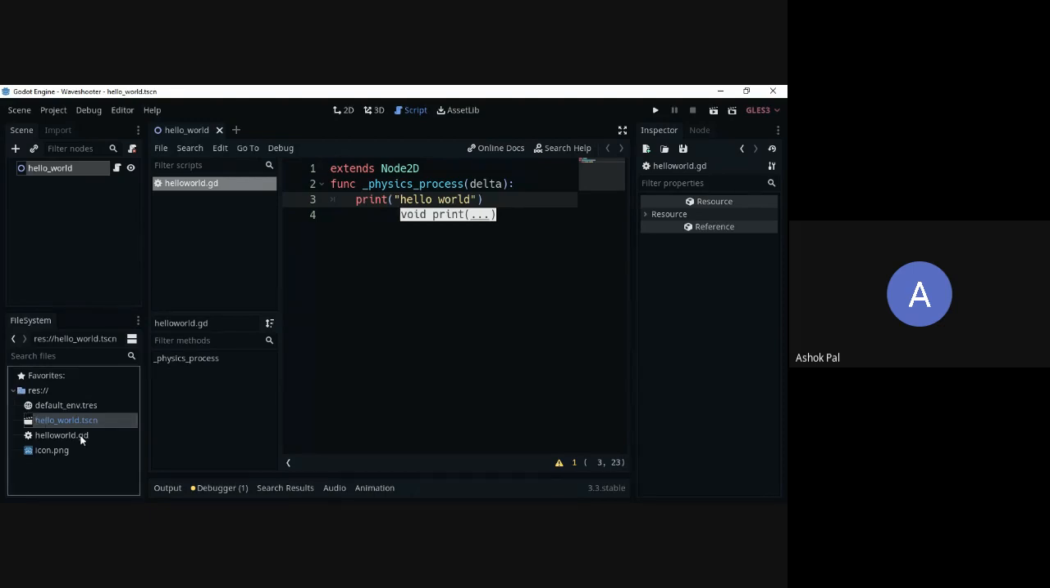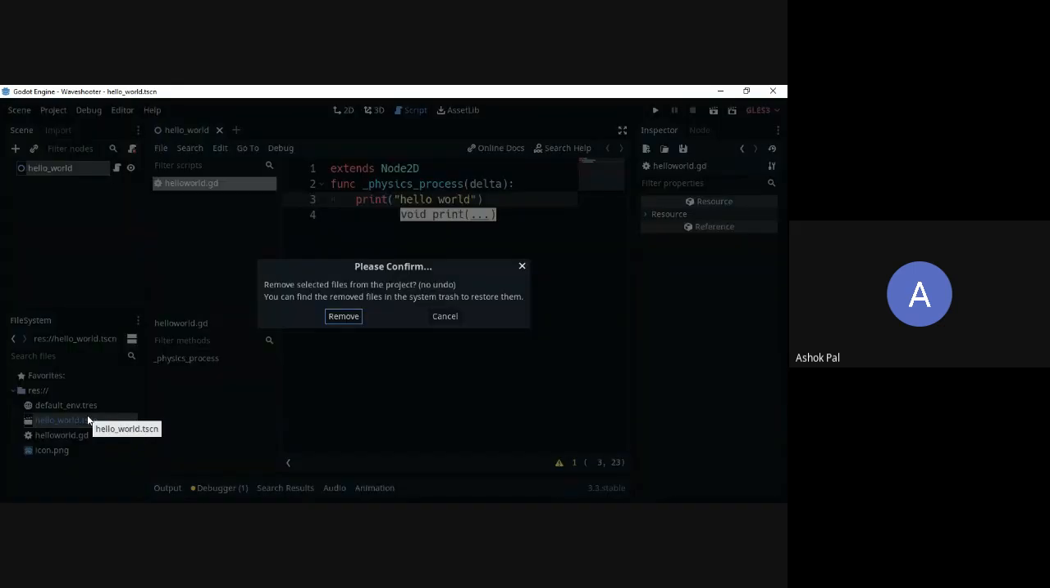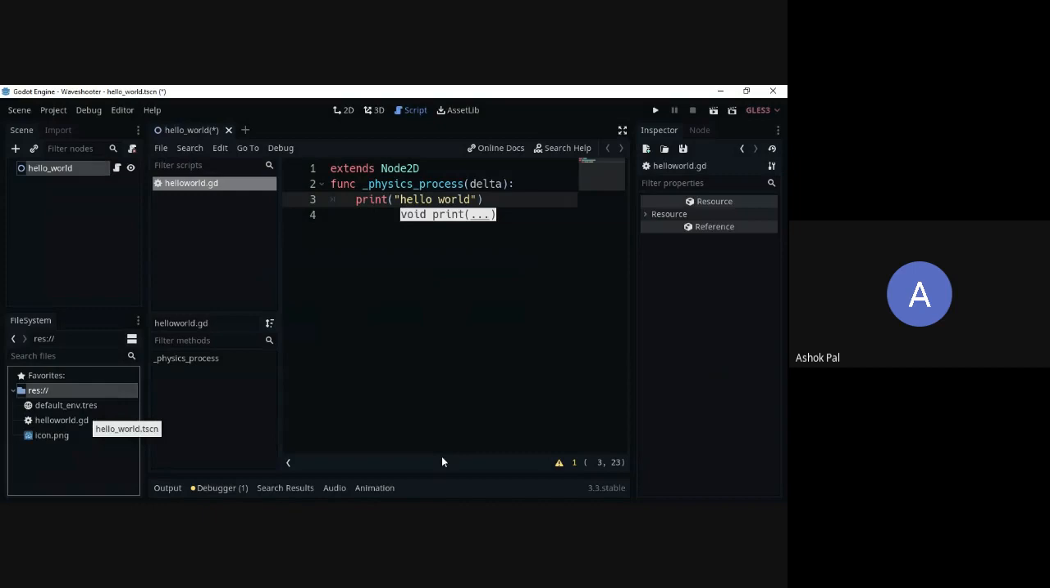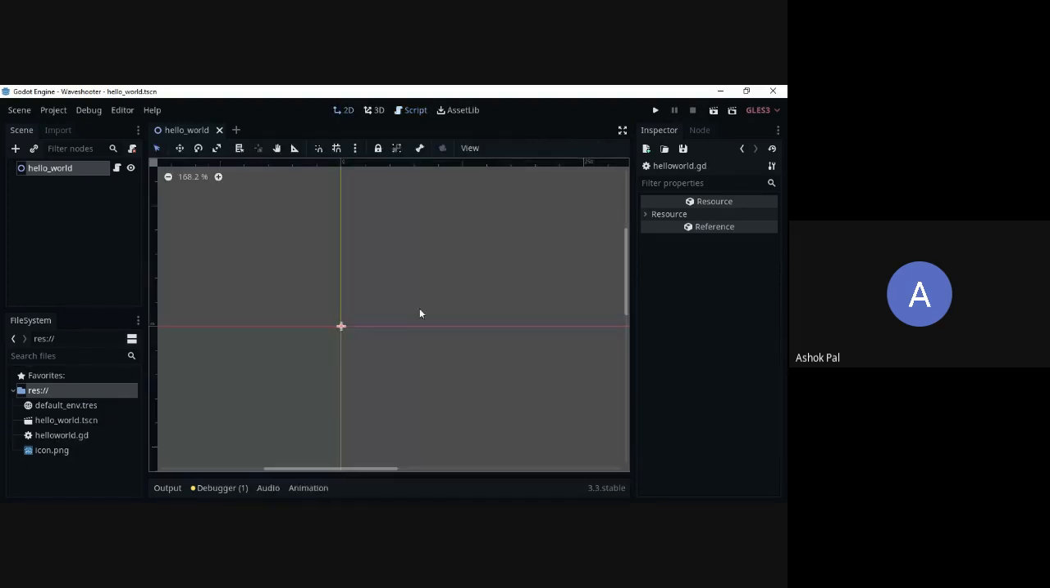Let me delete this file. Remove. Okay, the file has been deleted. Now there is an asterisk sign over here, which means the file is not saved. I will just press Control S and my file will be saved. See, the file is saved again. I think I have cleared it. Let's continue. Let's study about different nodes that we are going to use today.